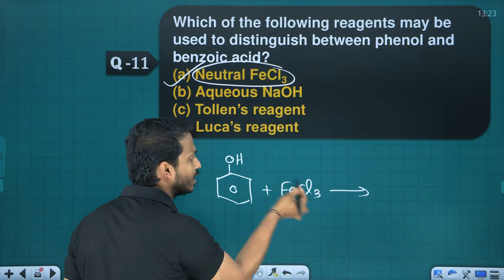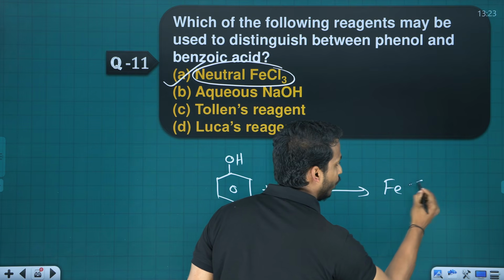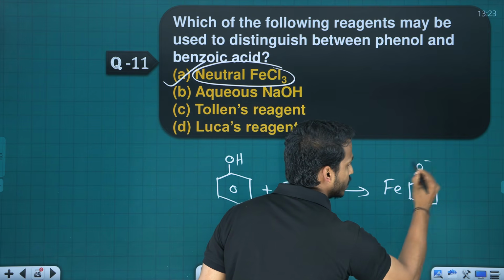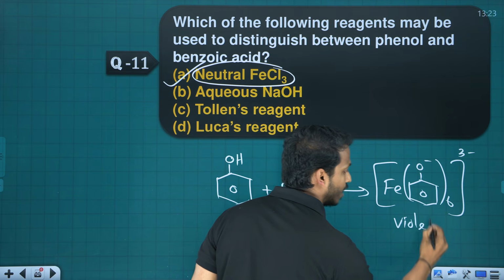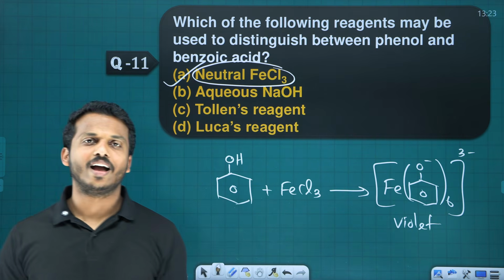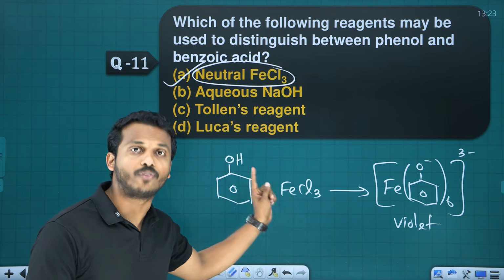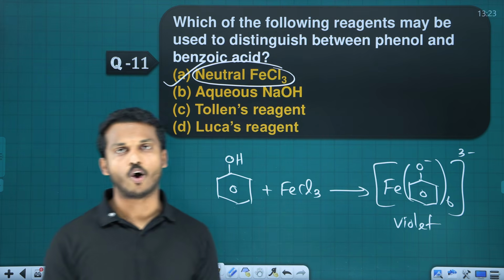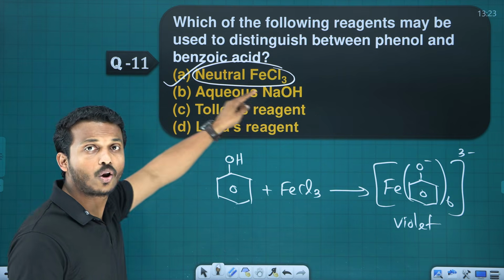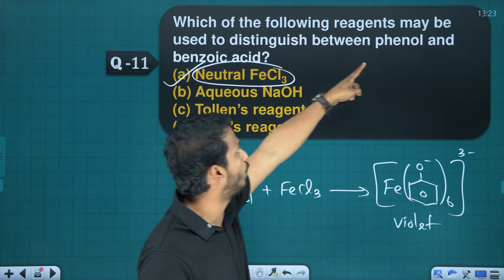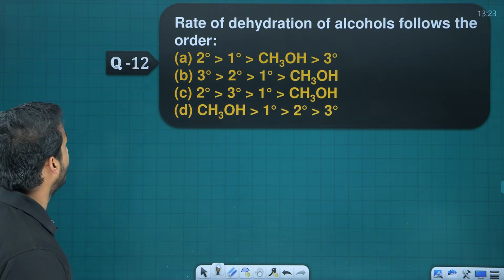With neutral ferric chloride, hydrogen combines with Cl, HCl goes, and iron combines with the phenoxide ion, 6 times, to give Fe(OC6H5)6 3 minus. It forms a complex having violet color. This is a clear-cut distinguishing test for phenol. When phenol reacts with neutral ferric chloride, you will get a violet colored complex. This is only given by phenol compounds. So neutral ferric chloride is the best reagent to distinguish between phenol and acid, because acid does not respond to this test. Next question number 12.